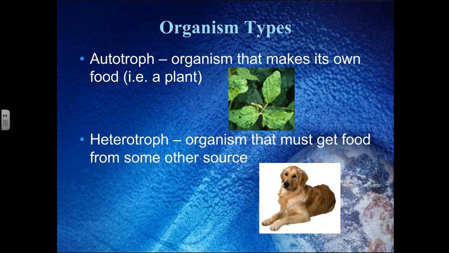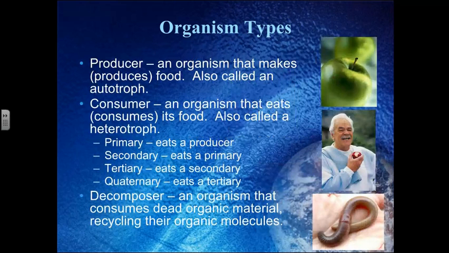So we've got organism types like autotrophs. Auto means self, troph means feeder. So autotrophs are organisms that make their own food or feed themselves, like plants. Heterotrophs, hetero means different, troph means to eat. So these are organisms that eat other things. So this is an organism that must get food from some other source.